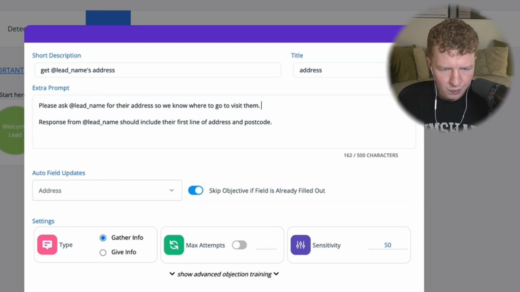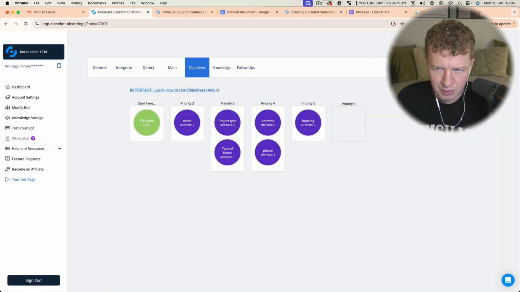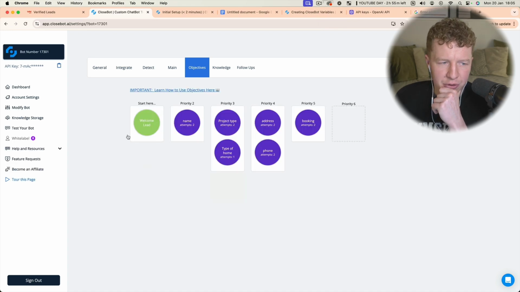Great. So we're going to gather info. We're going to go max temps 2, sensitivity 50. Gather info. We're going to click close, and we're going to click save, and then that should collect the address. Now, what I won't do is do this again. We're going to show you how to set this up with GoHighLevel, and then we're going to test it on our actual GoHighLevel bot.